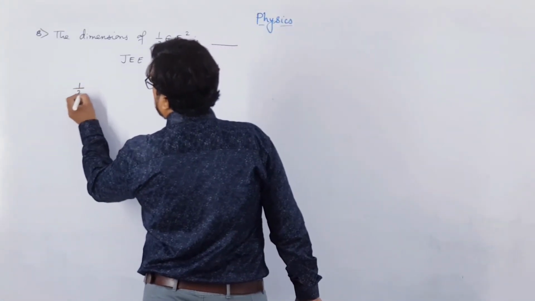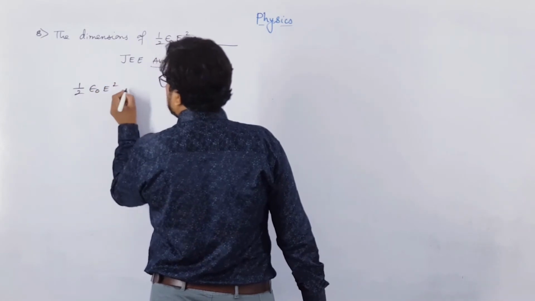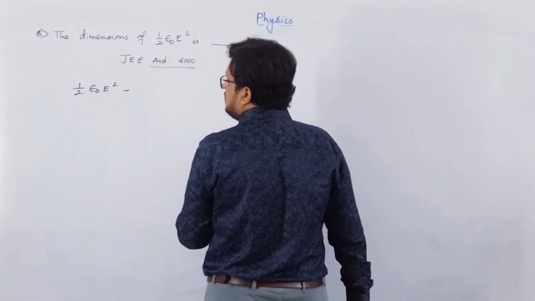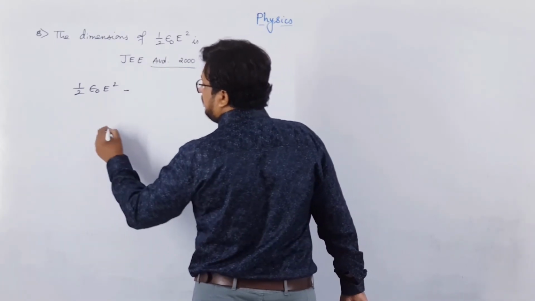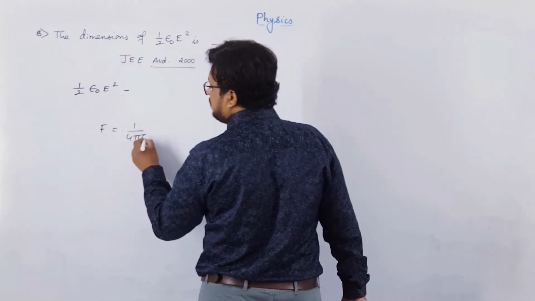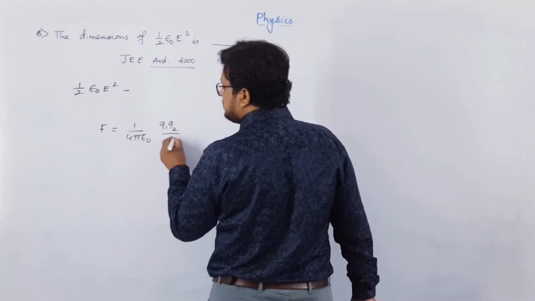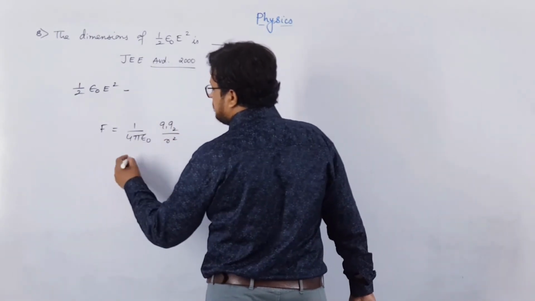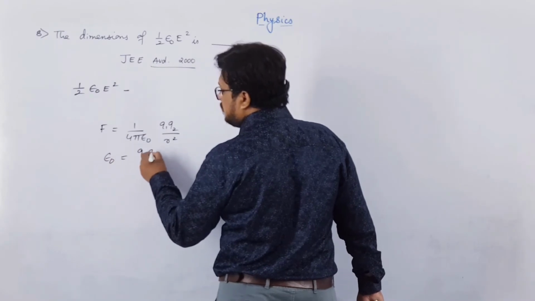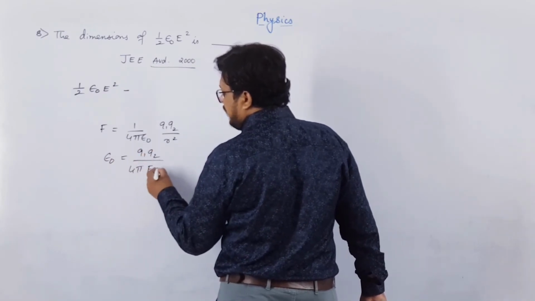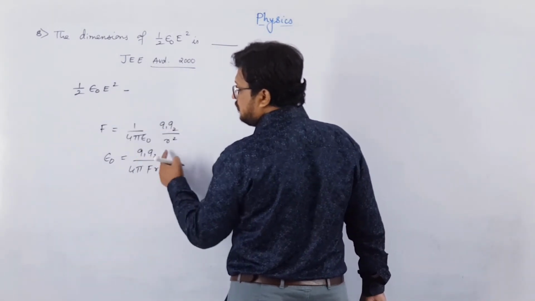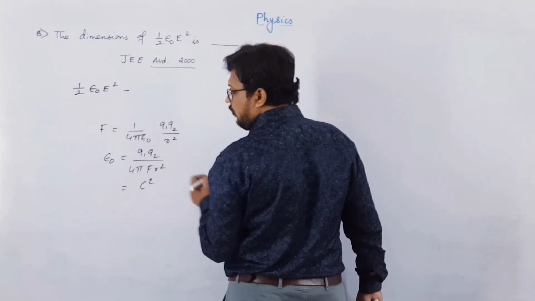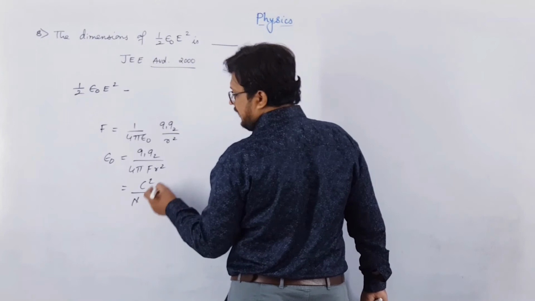So half epsilon naught E square, in that half is unitless actually. So what is the unit of epsilon naught? Basically, epsilon naught is the inverse of k, which we have derived in our last video lecture. The formula is F equal to 1 over 4 pi epsilon naught Q1 Q2 upon R square. So if you simplify this, epsilon naught will be equal to Q1 Q2 over 4 pi F R square. So the dimension or unit of epsilon naught will be: Q1 Q2 is coulomb into coulomb, coulomb square. 4 pi is unitless, F is Newton and R is meter square.